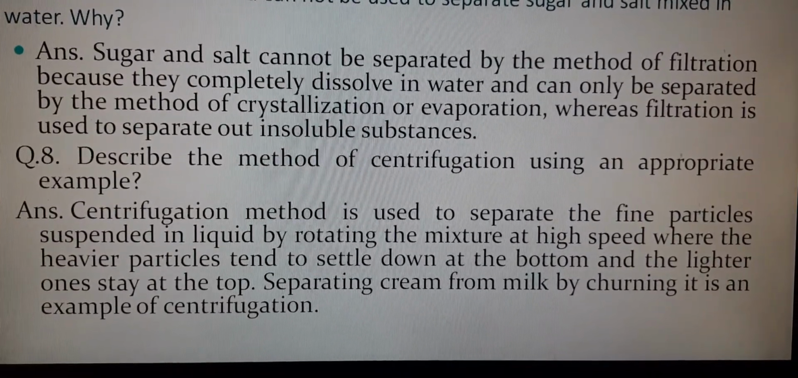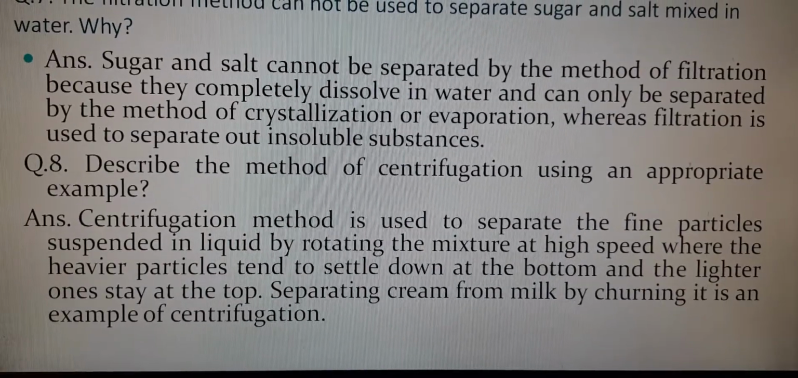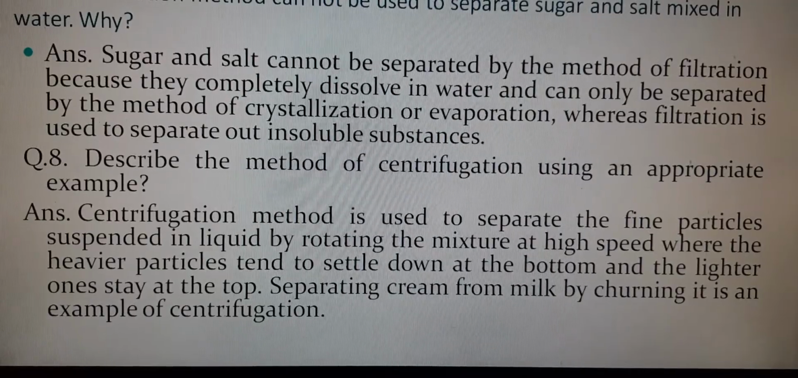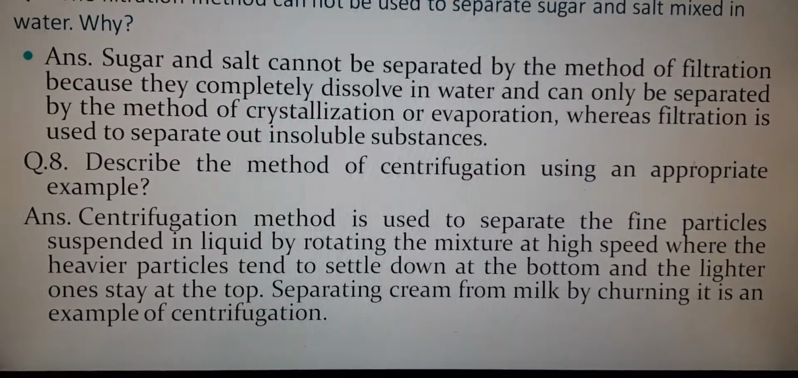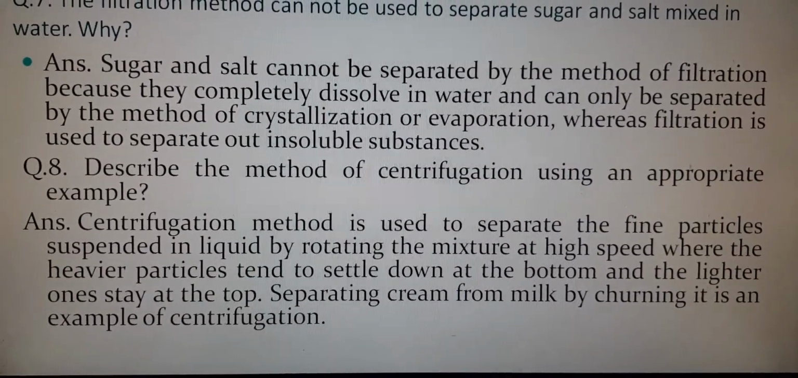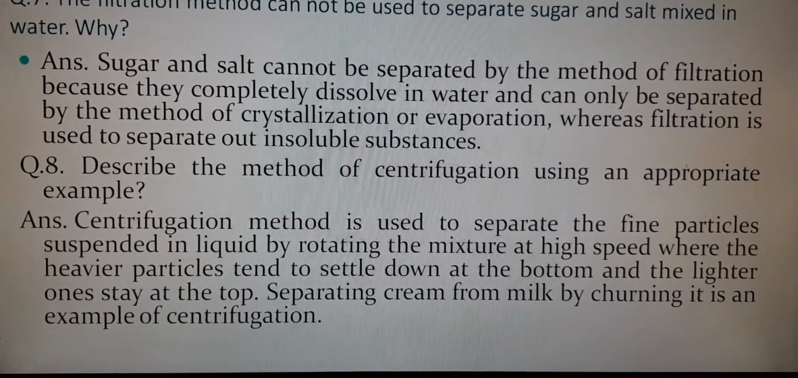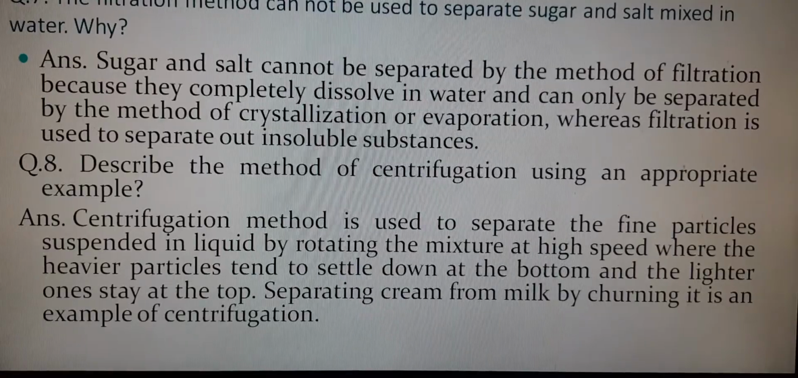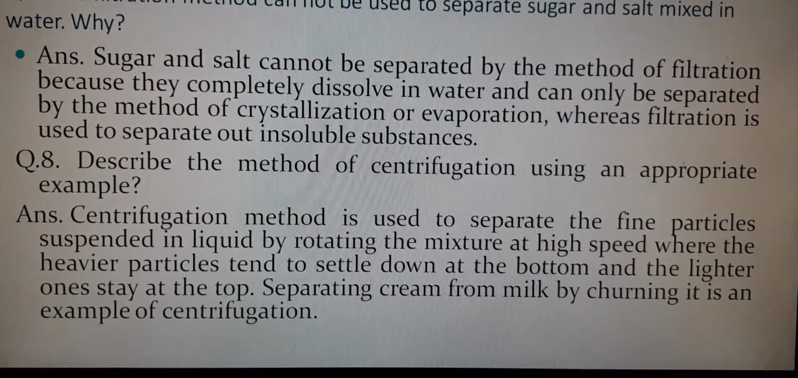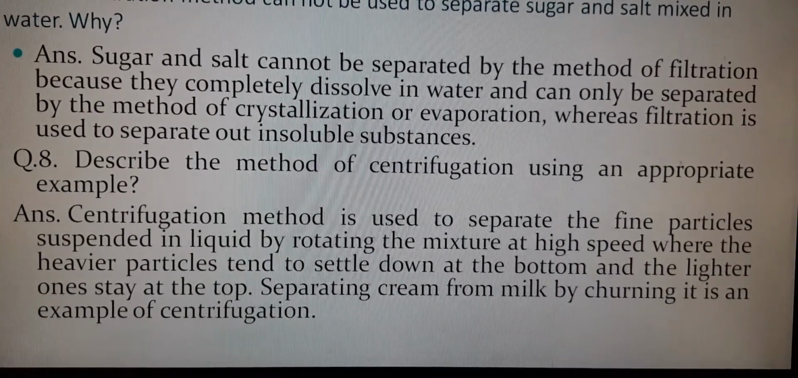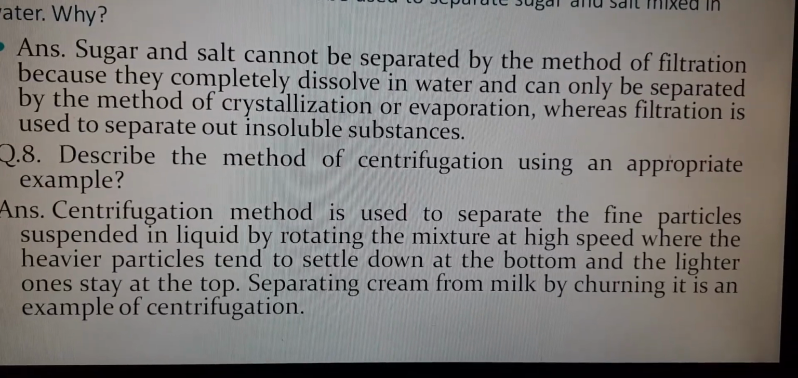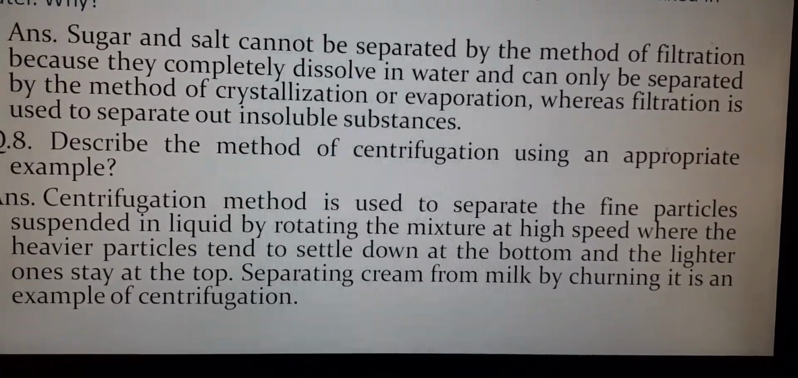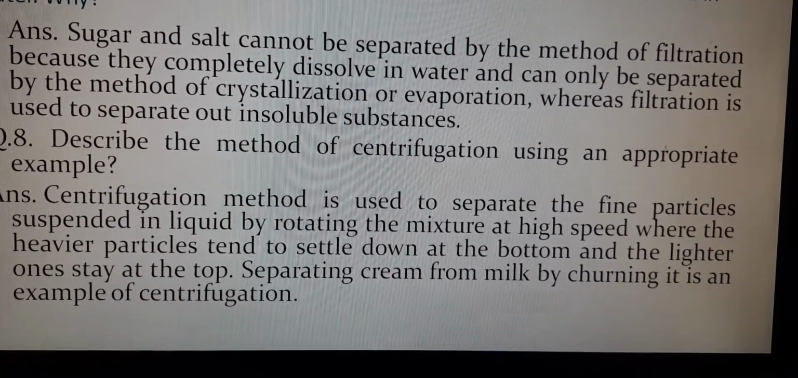Next question is, describe the method of centrifugation using an appropriate example. You know that centrifugation is the method used to separate fine particles suspended in a liquid by rotating the mixture at high speed. Where the heavier particles tend to settle down at the bottom and the lighter ones stay at the top. Separating cream from the milk by churning is an example of this method.